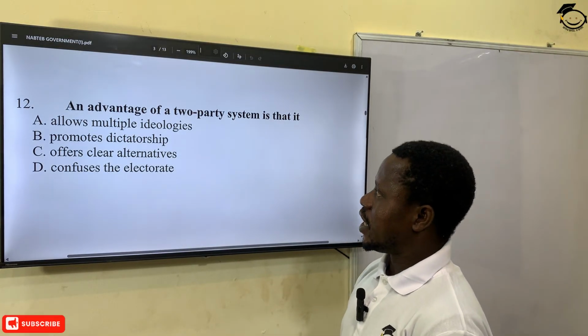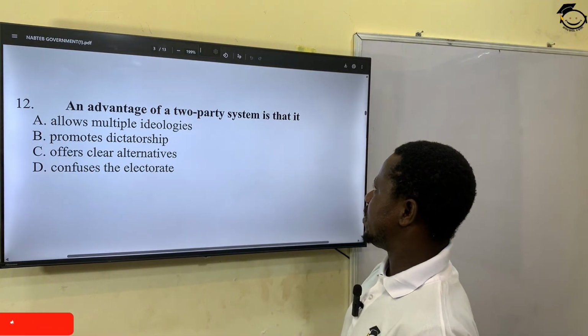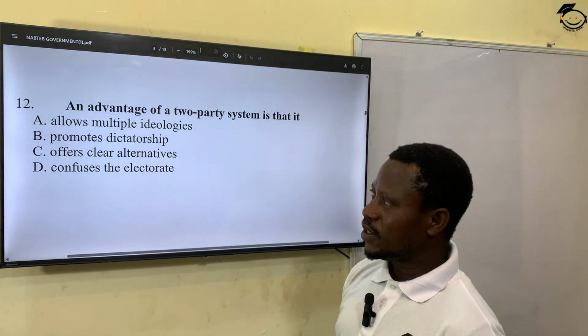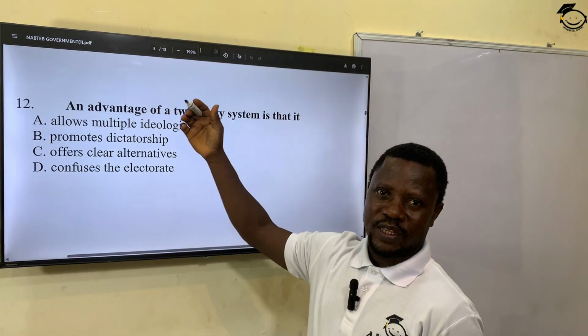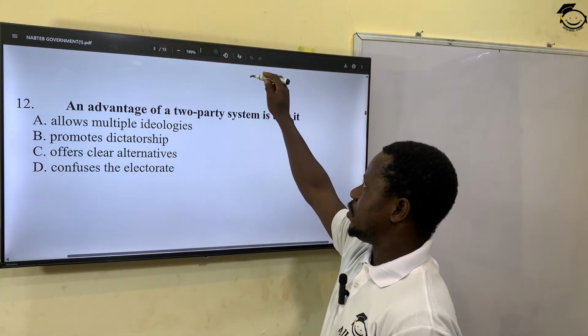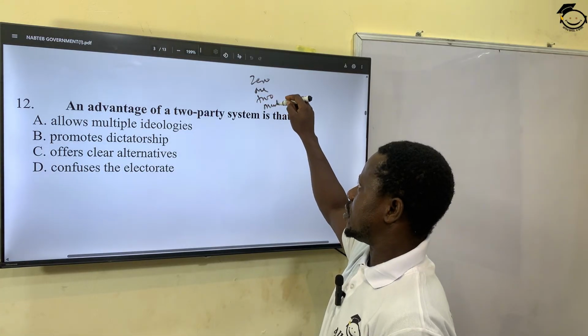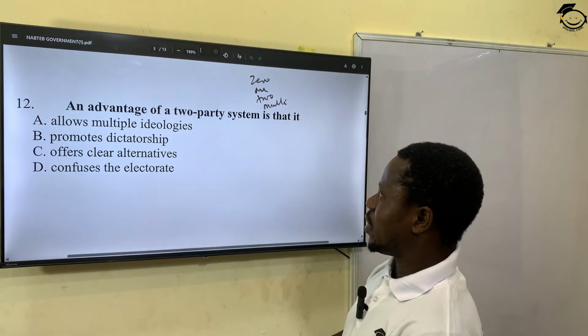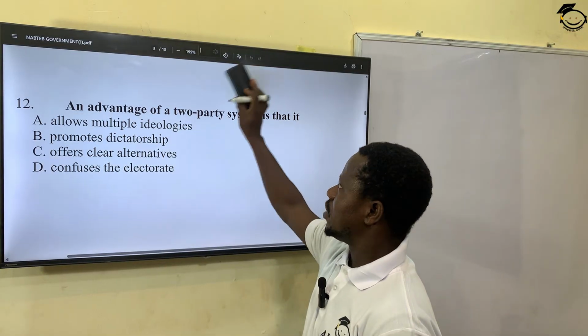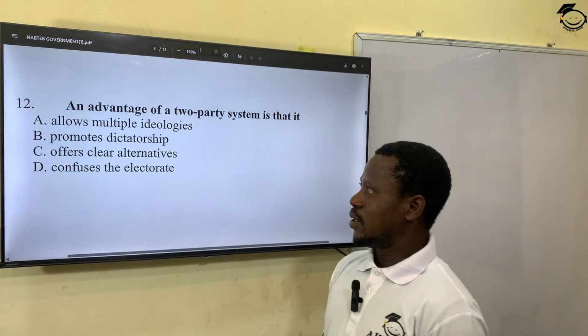All right? An advantage of a two-party system is that... We have four major types of party system. You have zero, you have one, you have two, and of course you have multi. All right? So this particular question is emphasizing two. Now, what's the advantage of the two-party system?